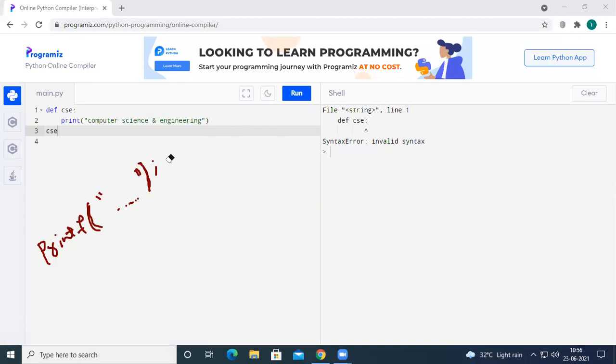If you miss something here, for example, if I miss a semicolon, then I am going to get an error here. If I miss the double quotes, then I am going to get an error here. So missing double quotes means we are not following the rules and regulations of the printf statement. Missing a semicolon means we are not following the rules and regulations of the printf statements in C.